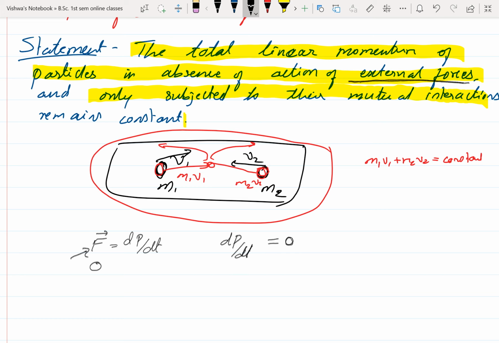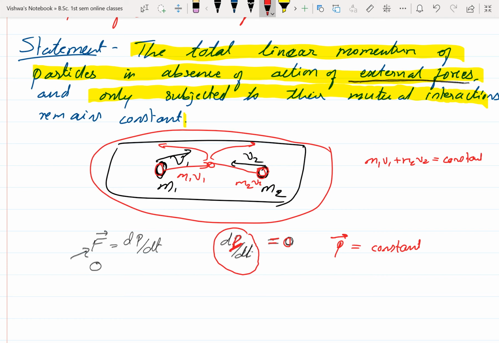If the derivative of any variable is 0, that indicates the variable is a constant. If the first derivative of any variable, here p with respect to time, is equal to 0, that indicates p is a constant. That means the total momentum does not change at different instants of time. Okay. So this is the law of conservation of linear momentum.